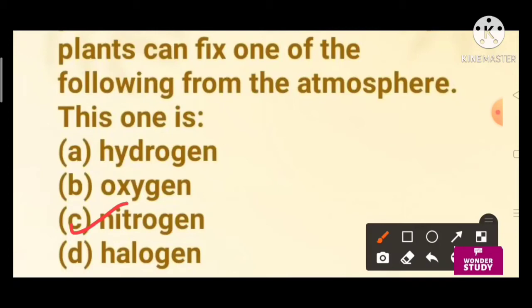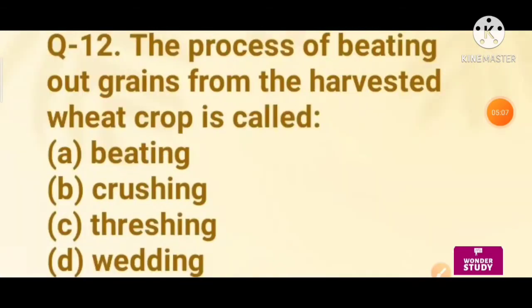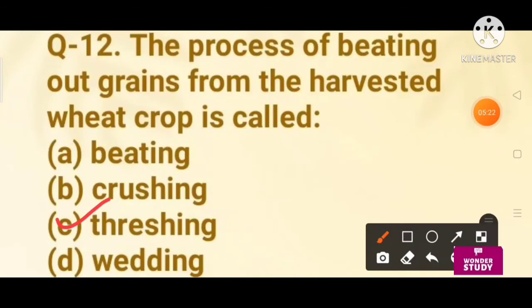Question number 12. The process of beating out grains from the harvested wheat crop is called beating, crushing, threshing, weeding. So the right answer is threshing. The process of beating out grain from the harvested wheat crops is called threshing. It is done by a machine called combine.